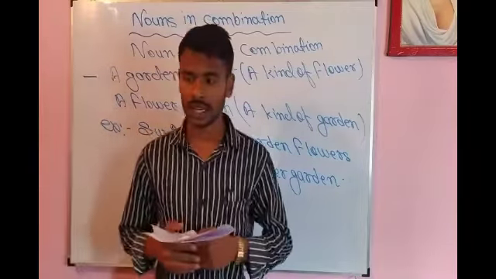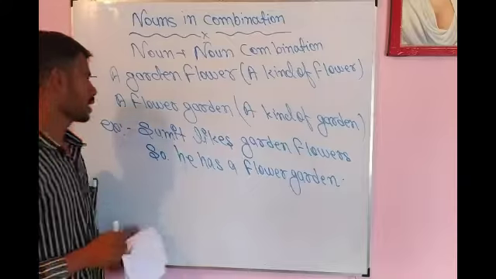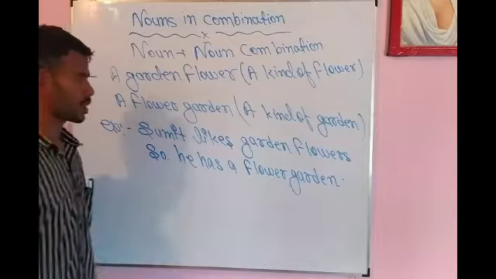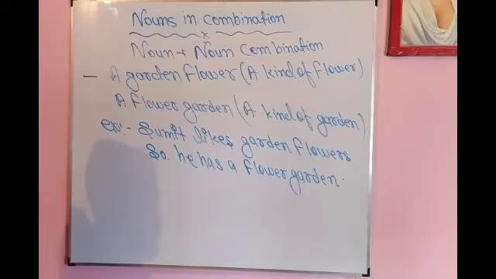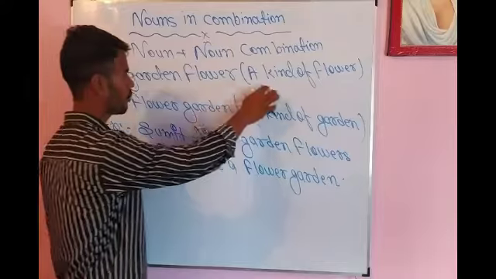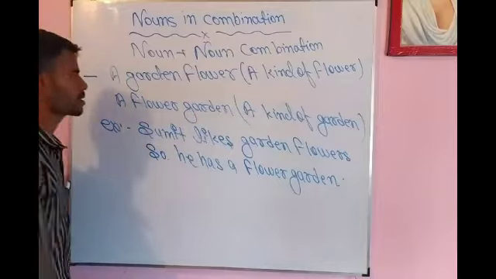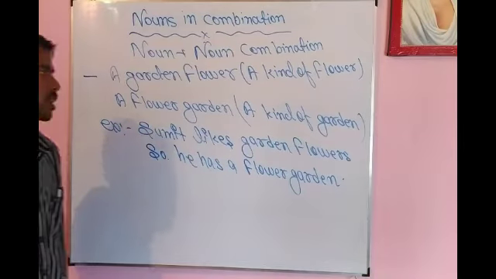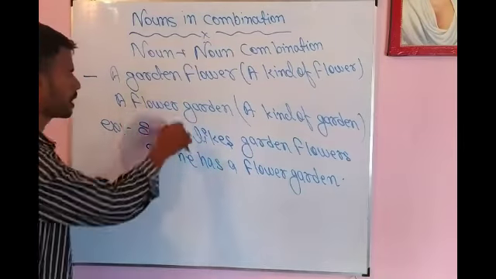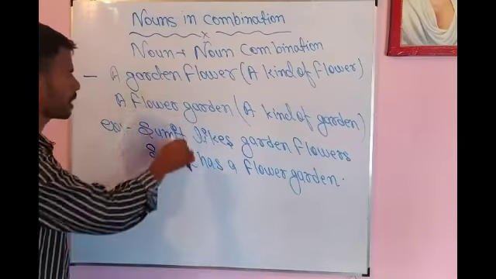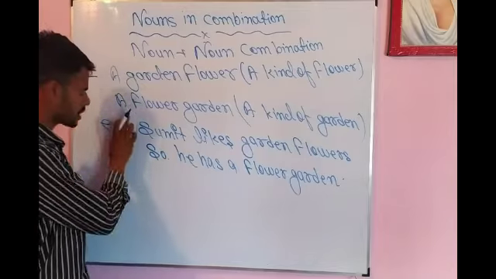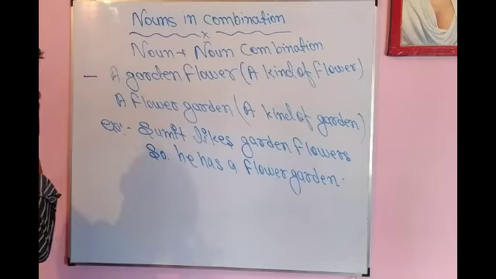Now we have a garden flower, a flower garden. Garden is also a noun, flower is also a noun. It is based on noun plus noun structure, noun plus noun combination. So here, a kind of flower. I have already mentioned that in this combination the second word is the main word of the combination. So a garden flower is actually a kind of flower which is taken from the garden.